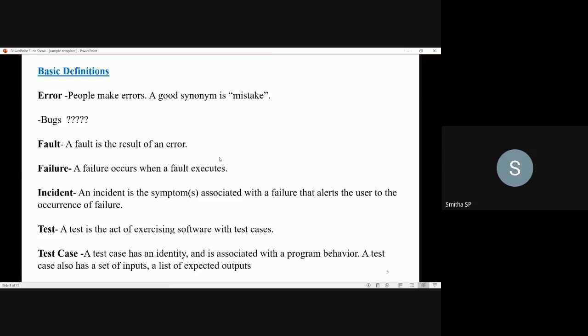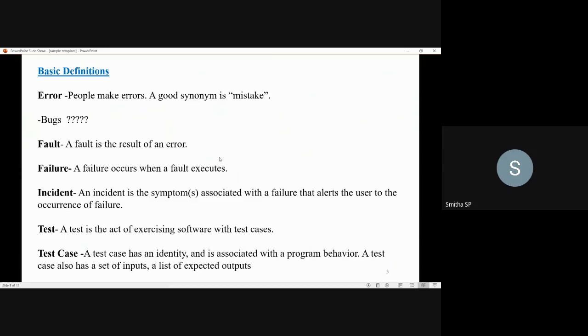So first thing is error. What is an error? People make mistakes. Those mistakes we call an error. When these mistakes made by the software developers are identified in the testing process, we call them bugs. Next is fault. What is a fault? A fault is the result of an error.